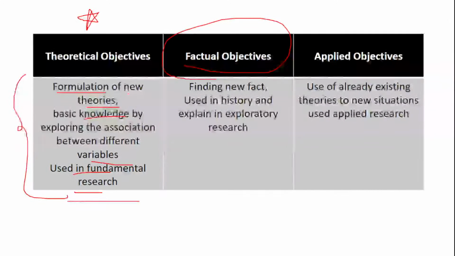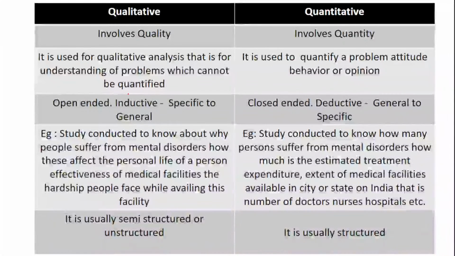If I'm asking about theoretical objectives, it is based on generation of theory. If I'm talking about factual objectives, it is based on facts. If I'm talking about applied objectives, it is based on application of research. Is it clear? Okay. Now, moving ahead is again an important part of research, that is qualitative and quantitative research.